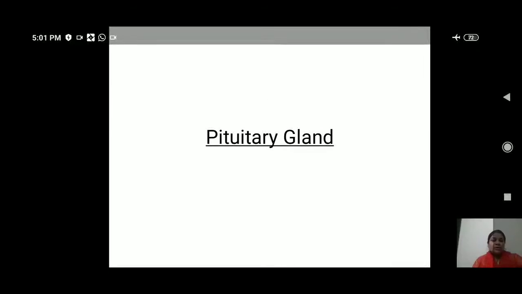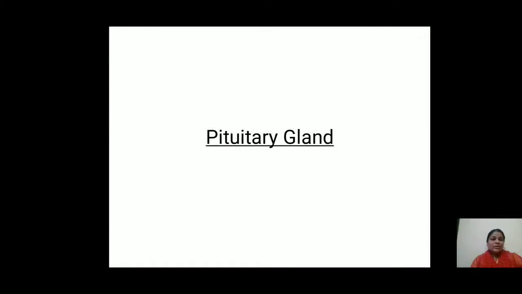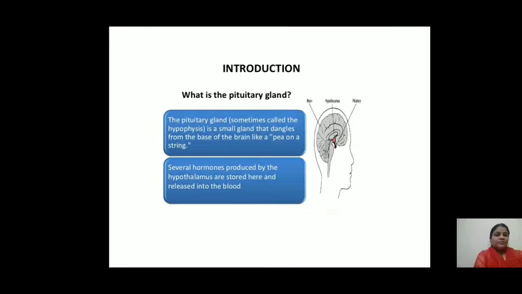Today I am going to present a lecture on the pituitary gland. So you know that the pituitary gland is a very small, pea-shaped gland. It is located just behind the brain. Several hormones produced by the hypothalamus are stored here and released into the blood. Sometimes the pituitary gland is also called the hypophysis.